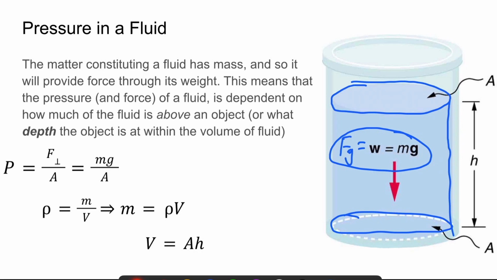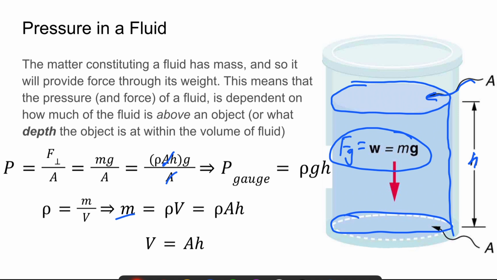And furthermore, we know that the volume for this cylinder is the area of the cylinder times the height of the cylinder. So our volume equals A times H, and we can substitute that in for V. That gets us rho times A times H is equal to our mass, right? Then we can plug that in for mass in our top equation. So rho A H times G divided by A equals our pressure. Obviously we have two A's there that we can cancel out, and we end up with just rho G H left over. And that is our P, pressure.